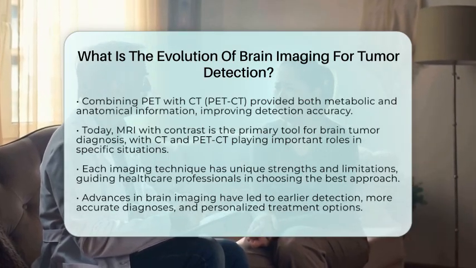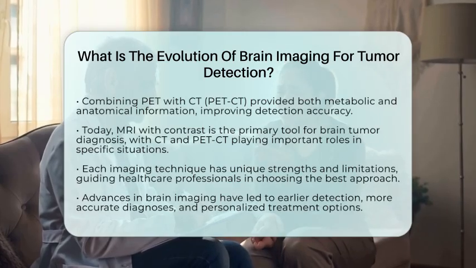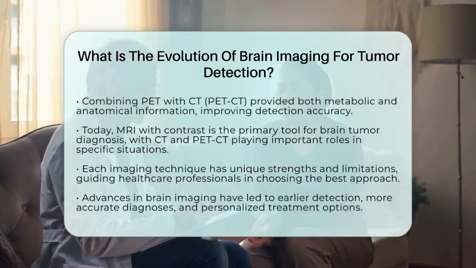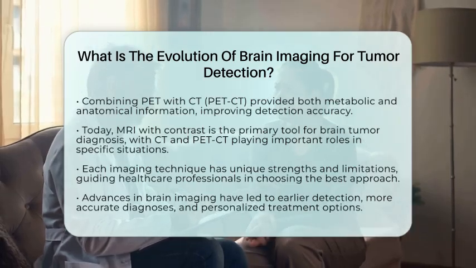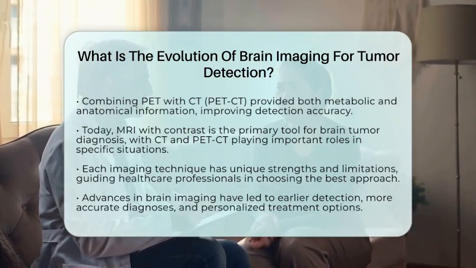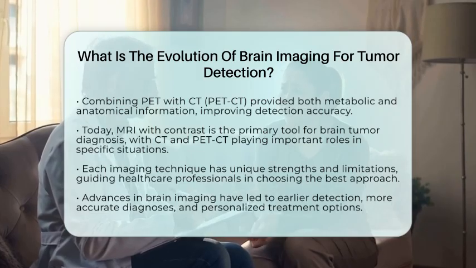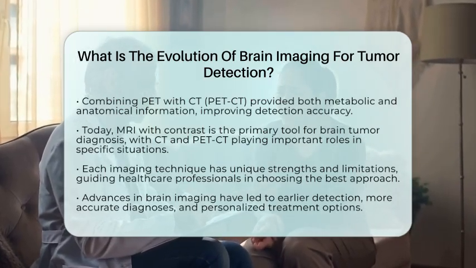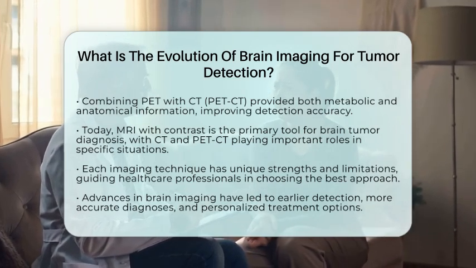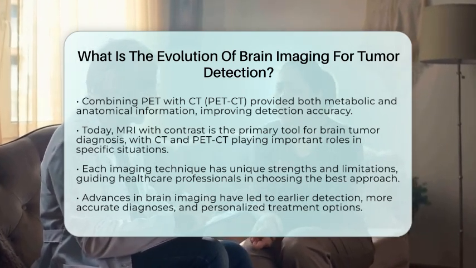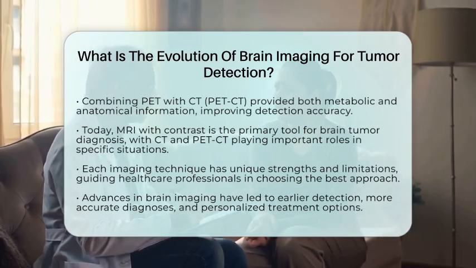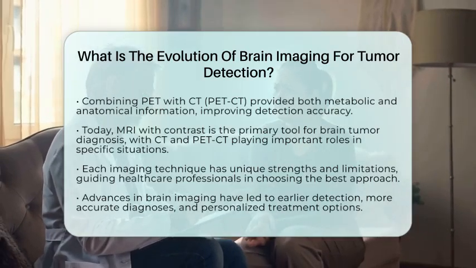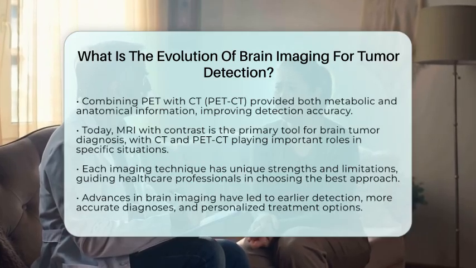This ongoing evolution has led to earlier detection, better diagnosis, and more personalized treatment options. It's important to remember that each imaging method has its strengths and limitations, and healthcare professionals choose the best approach based on individual cases. If you or a loved one are undergoing brain imaging, always consult with medical experts to understand what the results mean and the next steps. The progress in brain imaging continues to improve outcomes and support brain health worldwide.